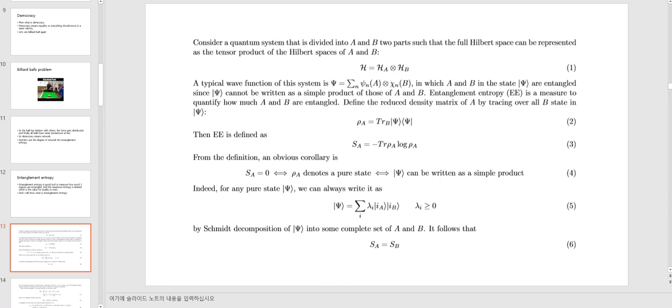Define a reduced density matrix of A by tracing over the B states in psi. Then entanglement entropy is defined as this. From the definition, an obvious corollary is that SA is 0 if psi denotes a pure state, since psi can then be written as a simple product. For any pure state we can always write psi like this, by Schmidt decomposition of psi into some complete set of A and B. It follows that SA is equal to SB.